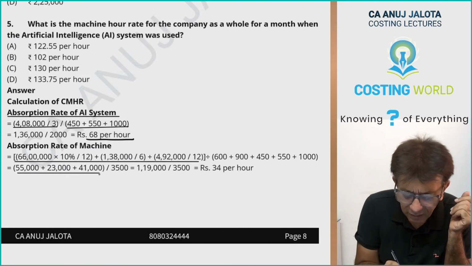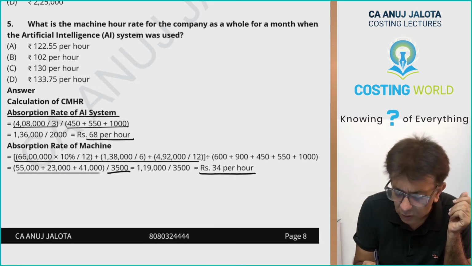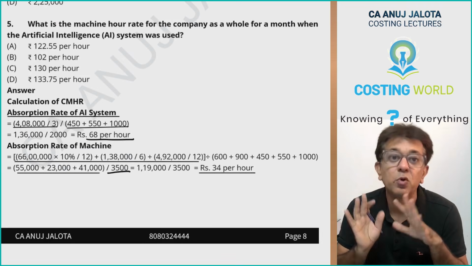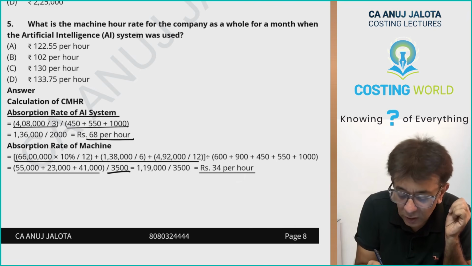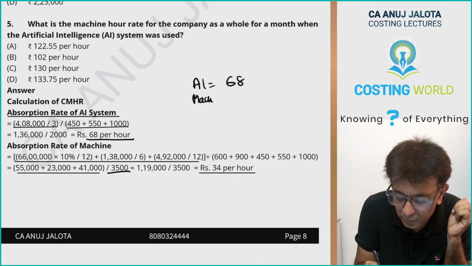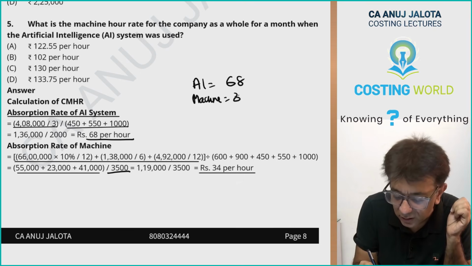Then we divided by the total number of hours. So therefore, rate per hour of the machine is 34 per hour. Please do remember that the rate of the AI system is 68, but the rate of the special machine is rupees 34.